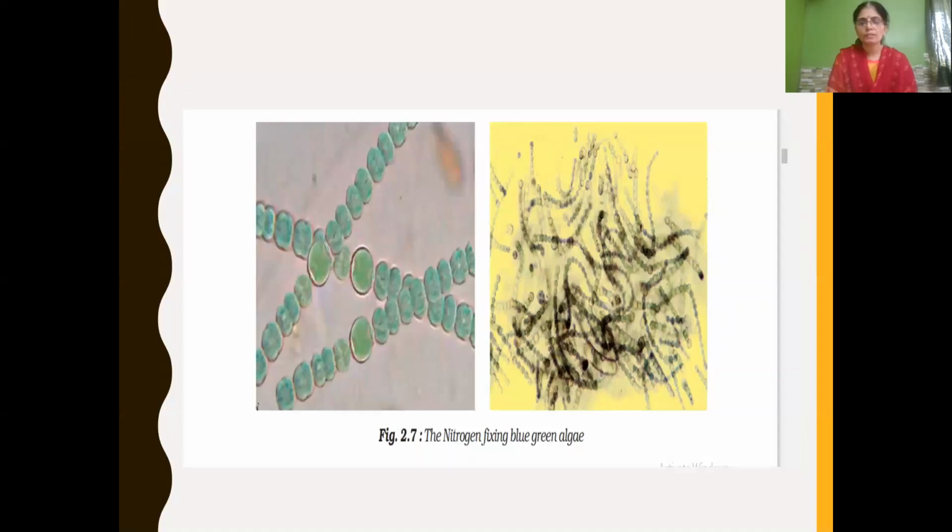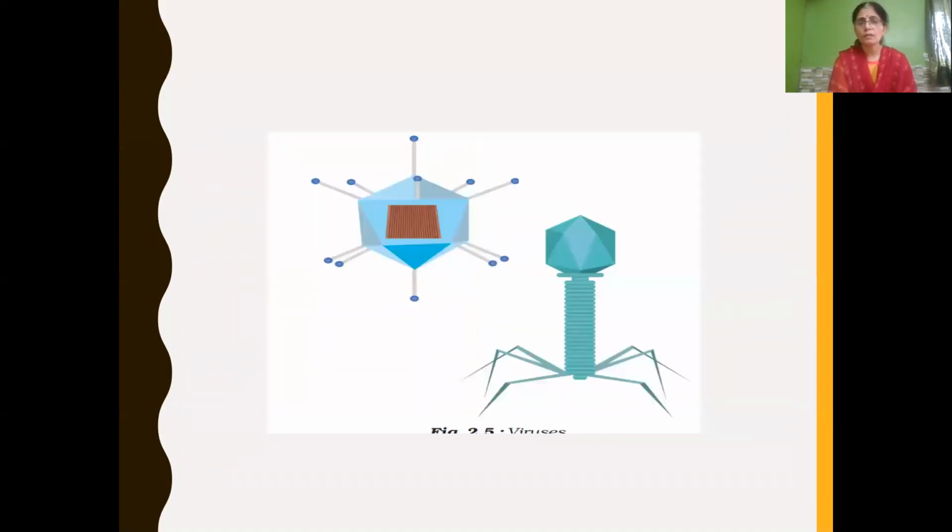Next, what is that figure here? It is nitrogen fixing bacteria, that is blue-green algae. And how is it useful for us? It fixes atmospheric nitrogen into nitrates, isn't it? Fixing of nitrogen, so it is called nitrogen fixing bacteria. That option will be there, or it is blue-green algae. So children, these are the possible diagrams.